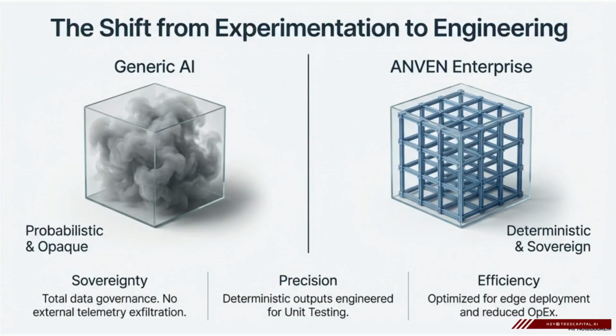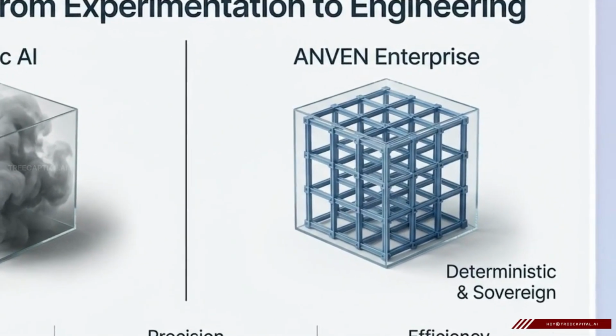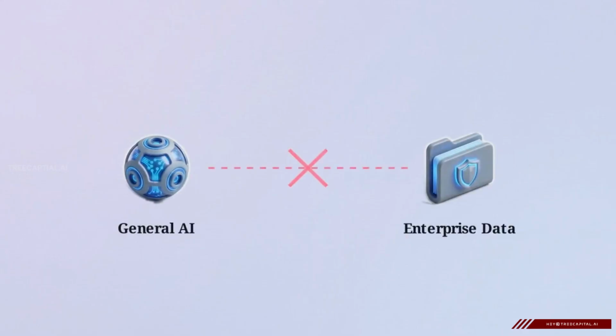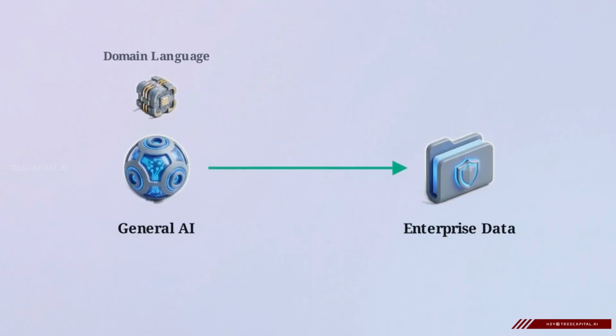This is why we see a move toward architectures like Anven. Unlike the opaque structure of generic AI, Anven is a deterministic, sovereign system designed to run locally on proprietary enterprise data. A massive general intelligence is effectively useless to an enterprise if it cannot securely and precisely adapt to the specific language of that company's domain.